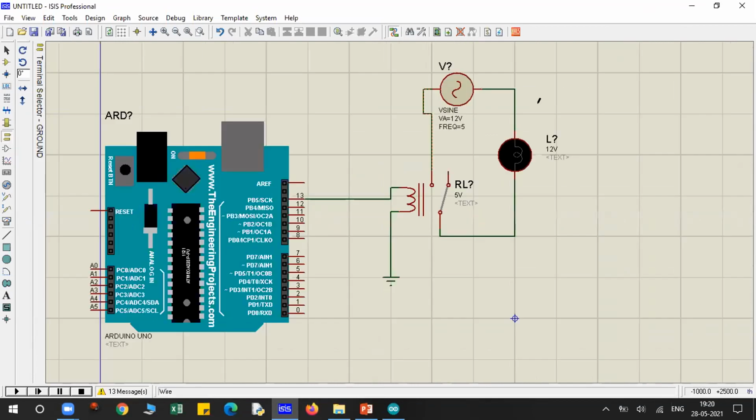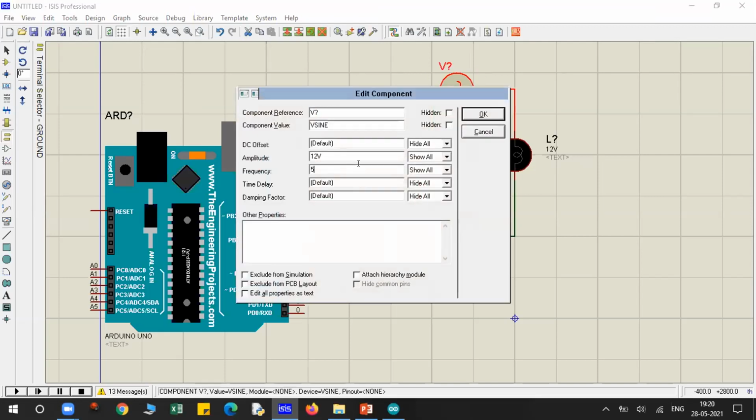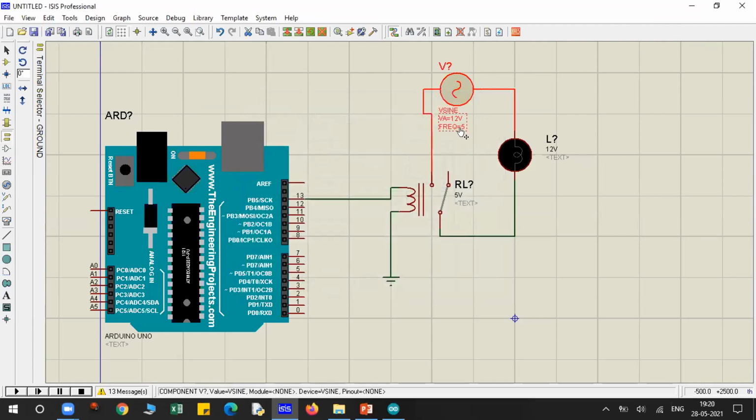You first try to make this circuit and run that code. Sir, what values have you used for the V sign? I've used 12 volts for the amplitude, and for frequency I have given 5 hertz, I guess. 12 volt for the supply and 5 hertz for this.